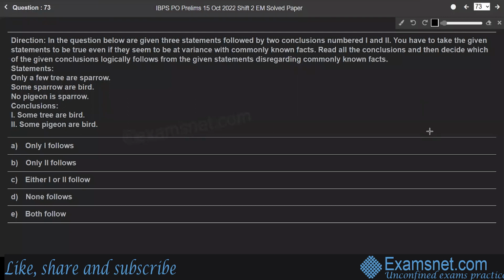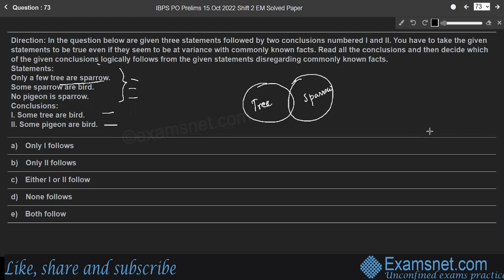Question 73. As in the previous questions, here also there are three statements given followed by two conclusions. We have to decide which of the given conclusions logically follows from the given statements, disregarding commonly known facts. Let us represent these statements in the form of a Venn diagram. Only a few tree are sparrow. So there is a set of tree, and only some portion of tree are sparrow. This shaded portion represents the first statement.